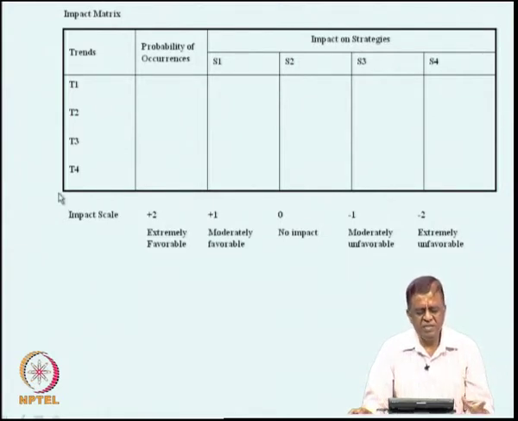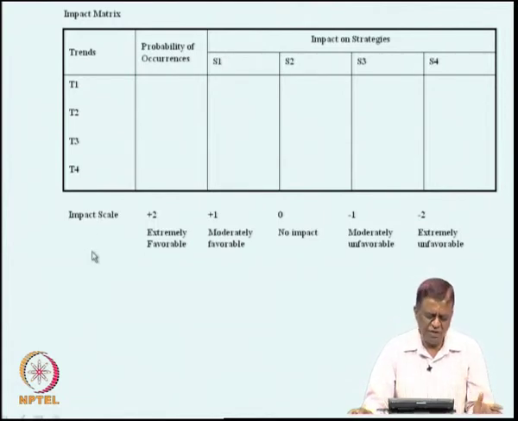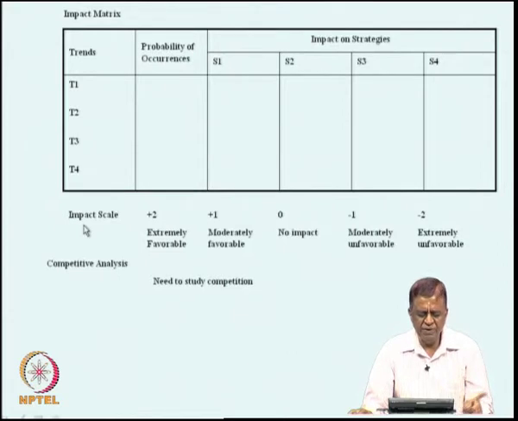The analysis of the different scenarios is dependent on the different types of trends that you can project. Now, these trends that you can project and the analysis helps you in drawing the impact matrix.